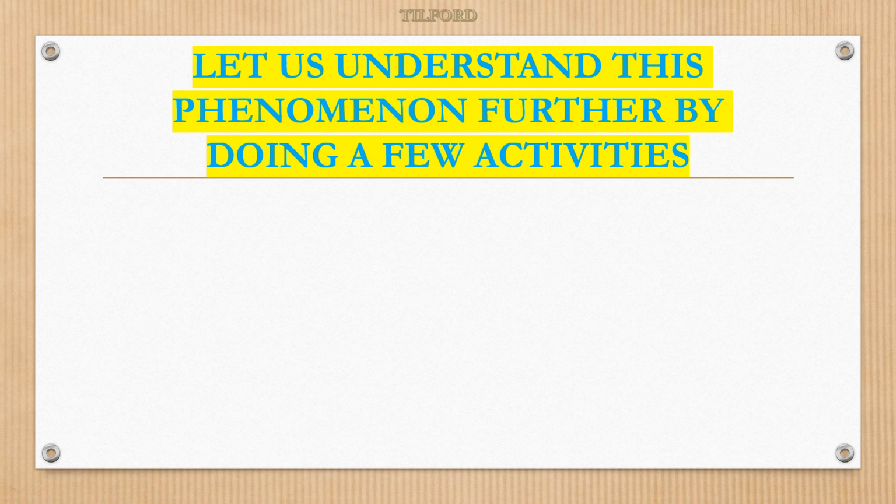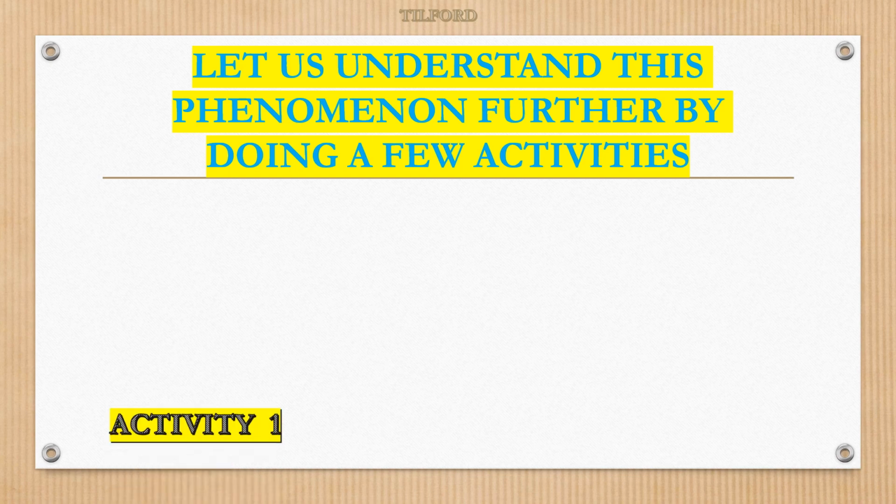So now it is clear that light won't travel in a straight line path when it travels from one medium to another, because speed is different in different media. So that makes light change its direction. To understand that phenomenon, refraction of light, let us perform some activities.